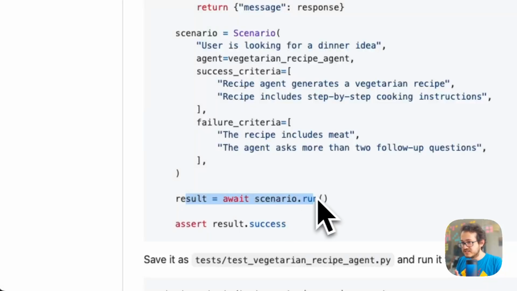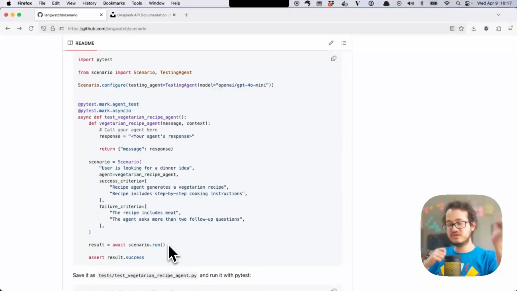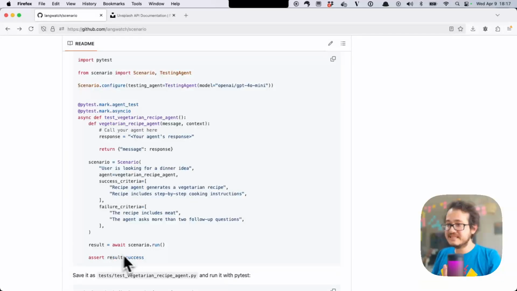And then you run your scenario. After that, you could make more tests. You could check if some tool was executed or whatever. But this is enough to get us started, this simple scenario, right? I'm going to show really quick just how this runs, and then we can jump to the Lovable example, right?